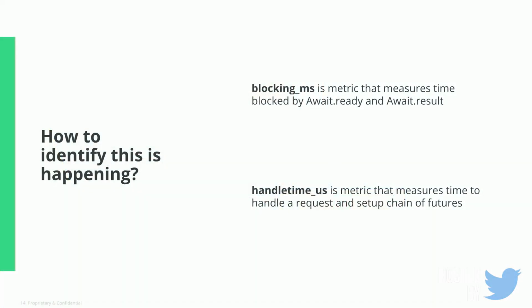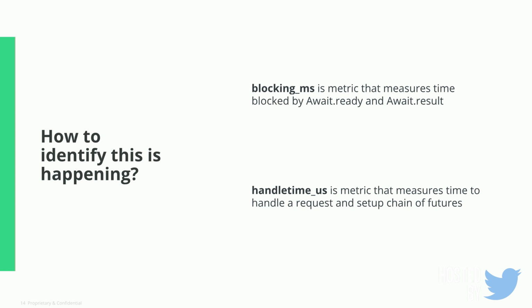The easy way to identify this happening is to look at 2 metrics that Finagle provides: blocking ms and handle time microseconds. Blocking time ms tells you when some part of your code has explicitly called Await.ready or Await.result. So if you see this time at all, it means somewhere there's an await that's actually blocking your code, and you should really find it and remove it.